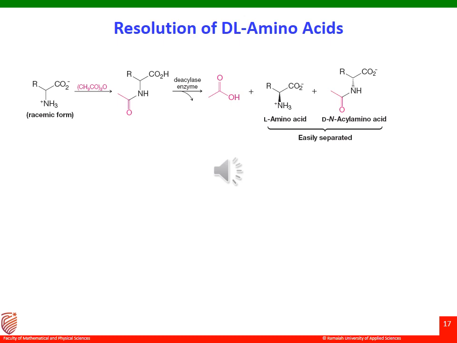When we treat this chiral enzyme with the racemic mixture, the N-acyl amino acids will only be resolved. Only the derivatives of L amino acids will be affected, and the products as a result are separated easily. So L amino acid and D-acyl amino acid are obtained. Because of their difference in properties, we can easily separate them. So this is one method using an enzyme to resolve racemic mixtures of amino acids.